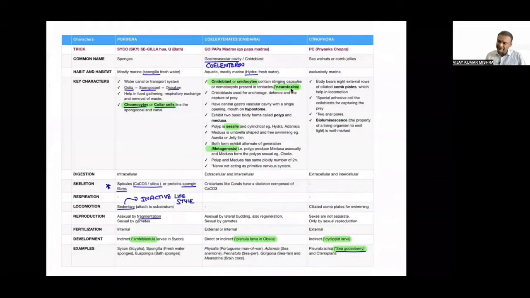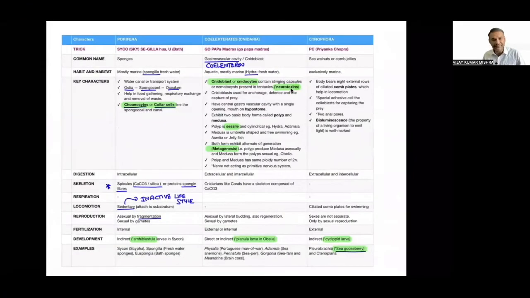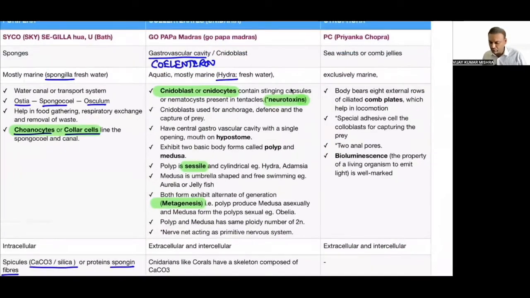Now let us revise them with the help of this chart. Yes, sir. As I already explained, habitat is going to be aquatic, but this is going to be exclusively marine. They are commonly called sea walnut or comb jellies. They have a gastrovascular cavity, and they have cnidoblast and cnidocyte cells, and they are always going to be neurotoxic.